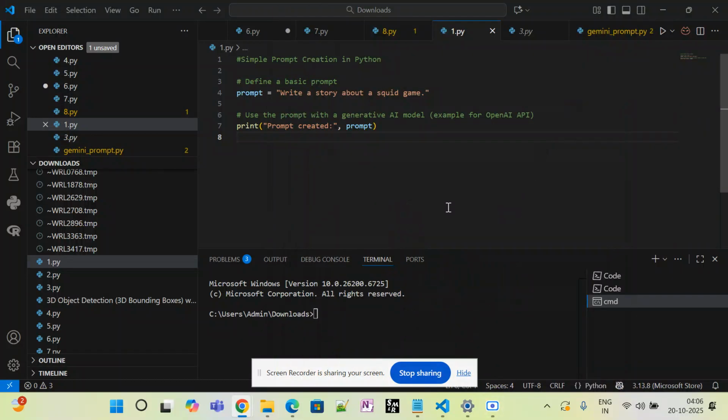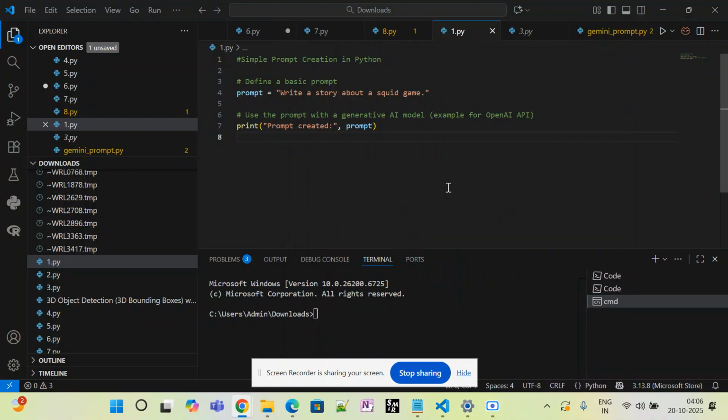Hi everyone. So today we are going to see how prompt engineering with Python will work. Okay, so how this will work, how we will give the prompts. By using the Python script, I will demonstrate the various techniques for creating and using prompts. Right, so here I have already written the code and I just want to execute my simple